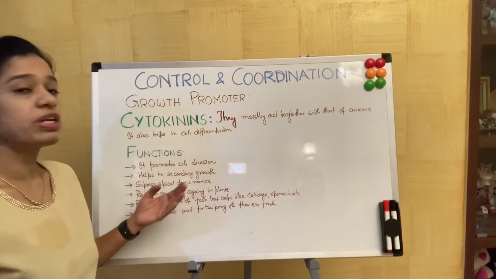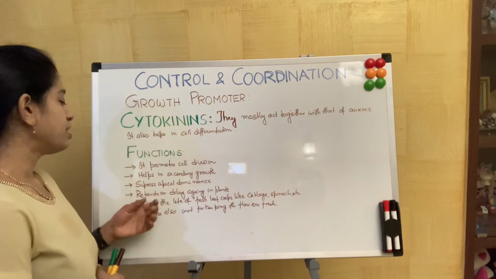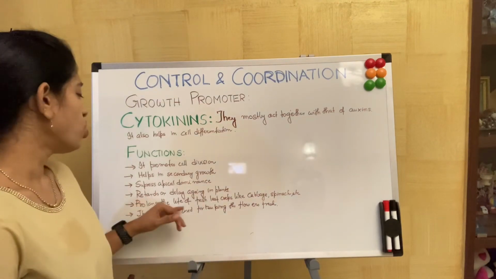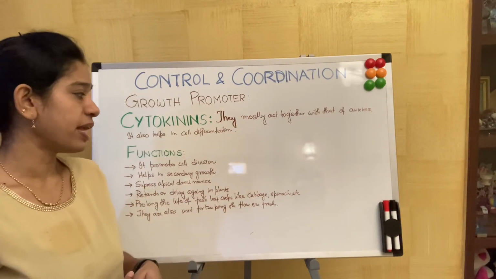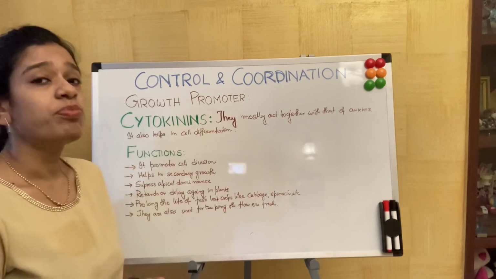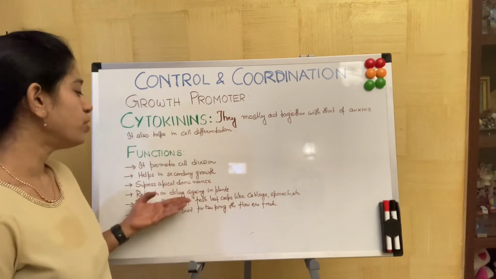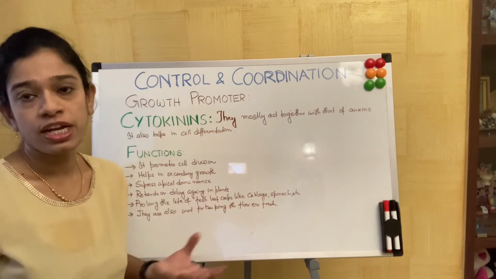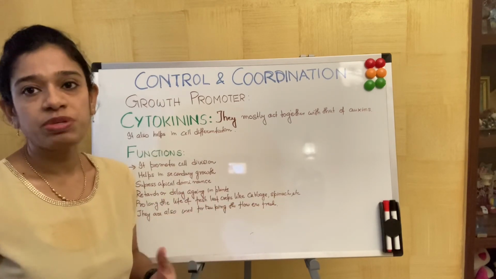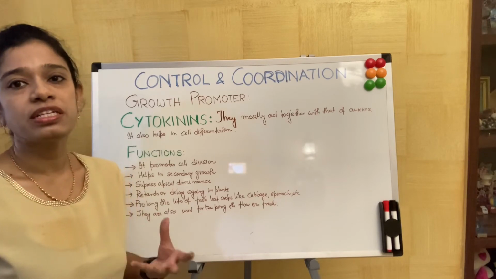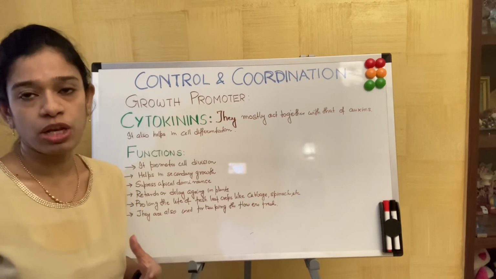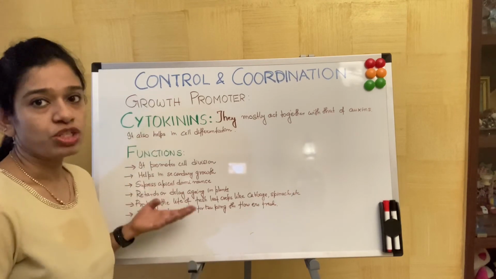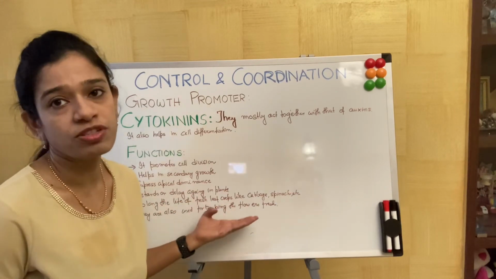It also suppresses apical dominance. It retards or delays the aging of the plant. It prolongs the life of fresh leafy crops like cabbage, spinach, etc. It prolongs the life, meaning it delays aging, meaning it keeps the plant fresh. Aging means that slowly the plant ages out, it becomes yellow in color, and slowly it will die down and become dry. But cytokinins help in keeping the plants fresh for a long time.